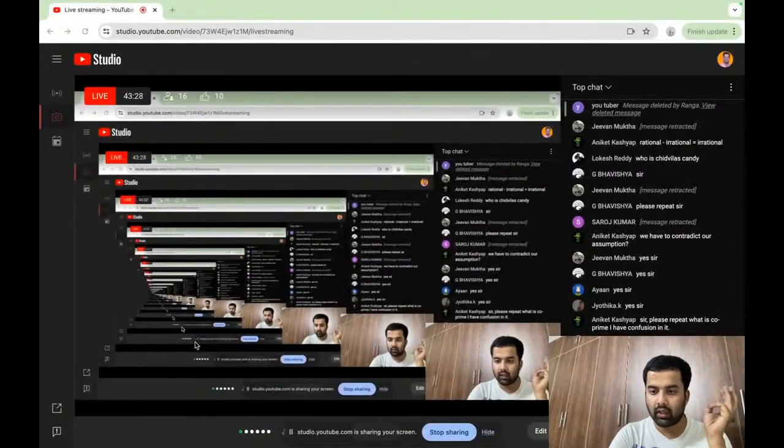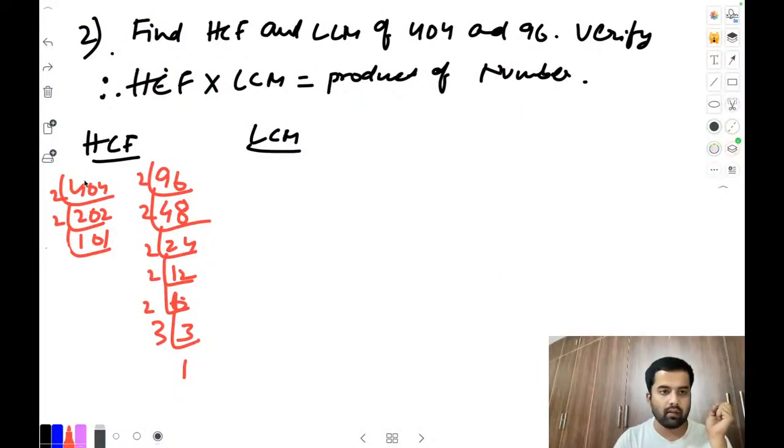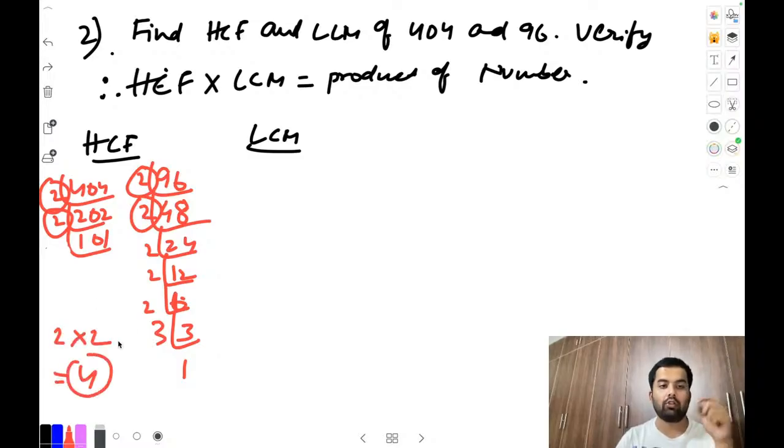HCF? Okay, LCM is 9696, HCF is 4. Okay, yeah, we can easily see here 2 is the pair here and 2 is again pair, so obviously 2 into 2 become 4. Okay, correct. Those who got the HCF 4, that is the correct one. Now figure out the LCM.